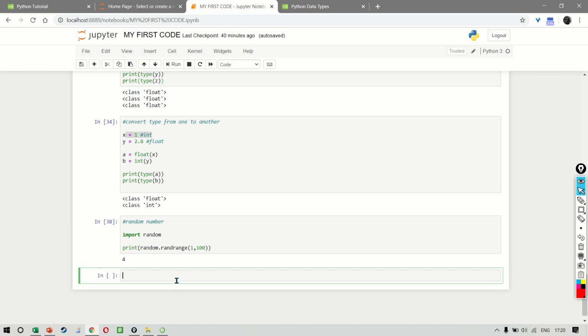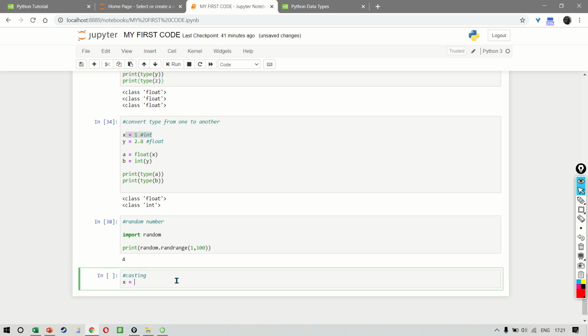Now, there might be times when you want to specify a type onto a variable. Now, this can be done by using casting. So we call this casting. Now, Python is an object-oriented language, which means that it uses classes to define different data types. So let's take a few examples.